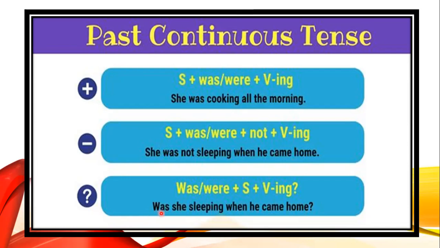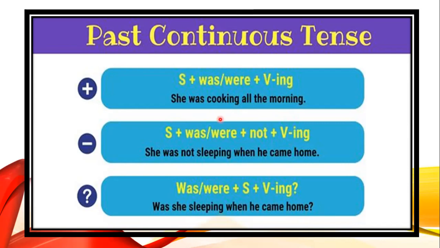If we are making a question in the past continuous tense, how are we going to make it? Let's look at this example. We're going to begin the question with was or were. Because my subject she is a singular noun, I will put was. Was she sleeping when he came home? So was she, and then again my first form of the verb with ing. When he came home, and a question mark. The question mark shows that this is a question. So these are the three different structures of forming a past continuous tense sentence.